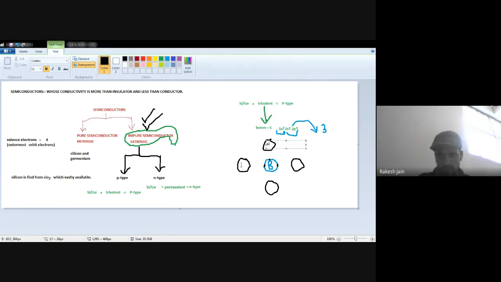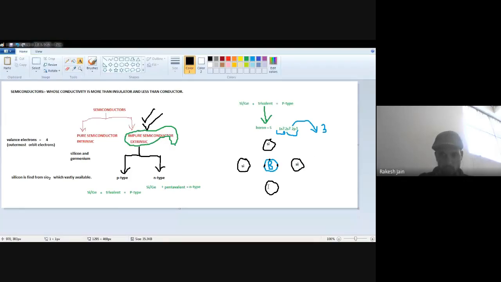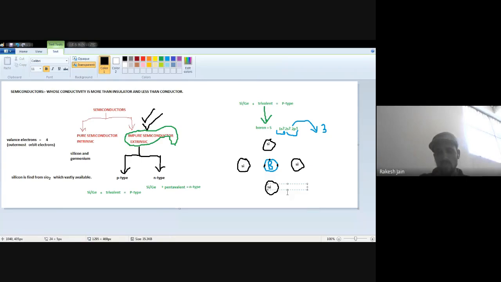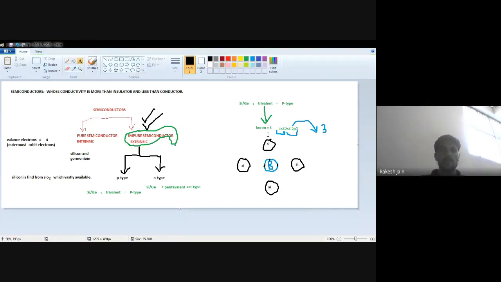This one is silicon. This one is silicon. This one is silicon. The quantity is more now, it means silicon quantity is more. And we know that silicon consists of 4 valence electrons.